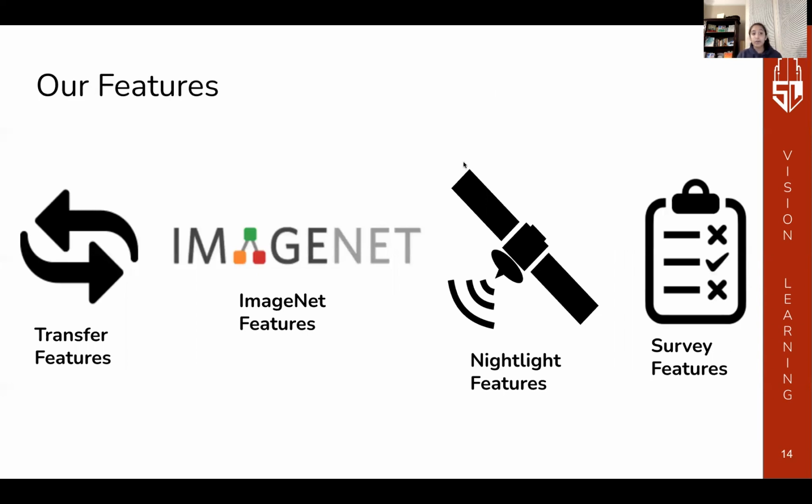In order to determine the most optimal features to train our model with, we experimented with a set of pre-calculated feature extractions. There were 4 in total. Transfer features calculated by a specific learning algorithm called transfer learning. The ImageNet features calculated by CNN, pre-trained on the ImageNet dataset. The nightlight features extracted from the satellite images during the night. And lastly, our sort of ground truth, or the survey features extracted from the survey data. Next, we will talk about how we chose which features to use.